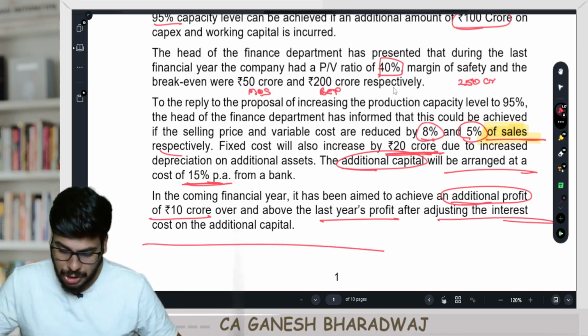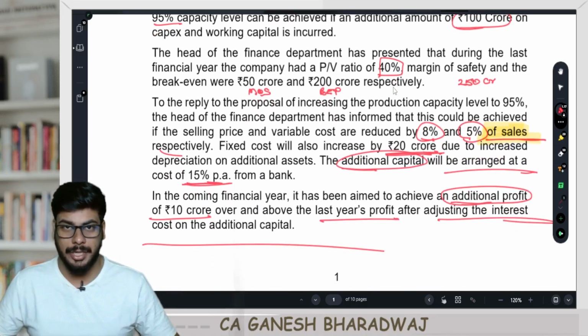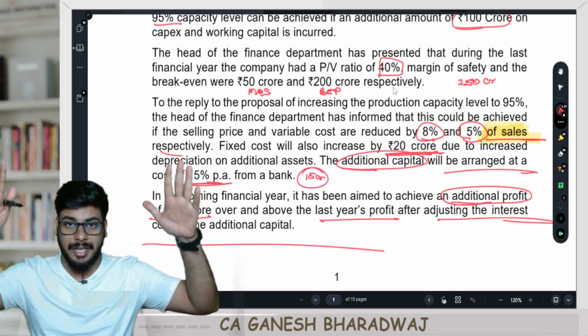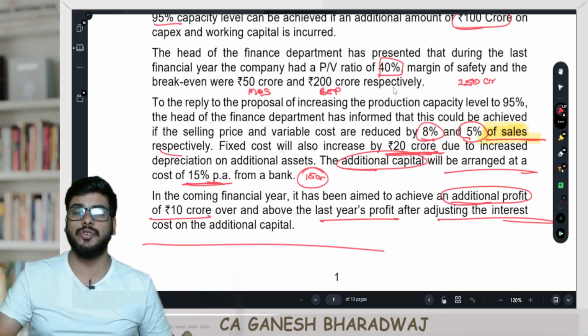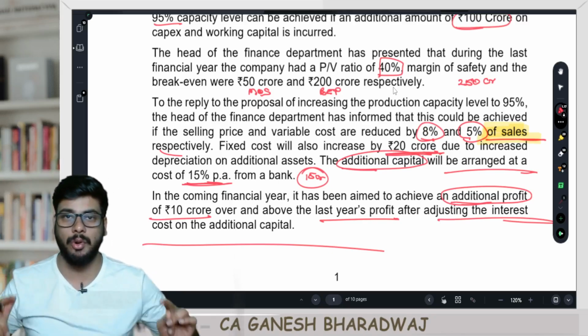Are you clear with this? So what was the additional capital? 100 crores. What is the cost on that? 15% on 100 crores is going to be 15 crores. They are saying after recovering this 15 crores also along with all other fixed costs, the company wants to report a profit of 10 crore more than what it reported in the previous year.